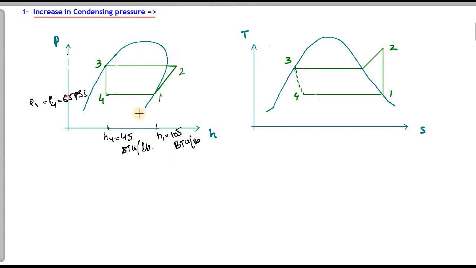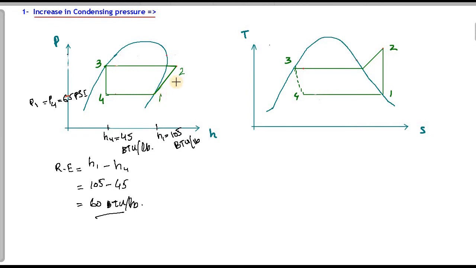Now, what is our refrigeration effect in this case? Our refrigeration effect is equal to H1 minus H4. The value of H1 is 105 minus the value of H4, 45, so that will be equal to 60 BTU per pound. This is our refrigeration effect from 4 to 1.